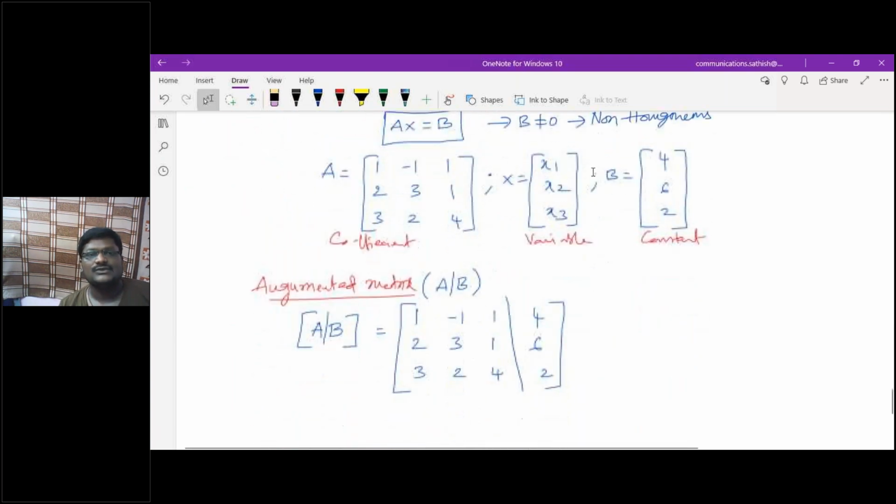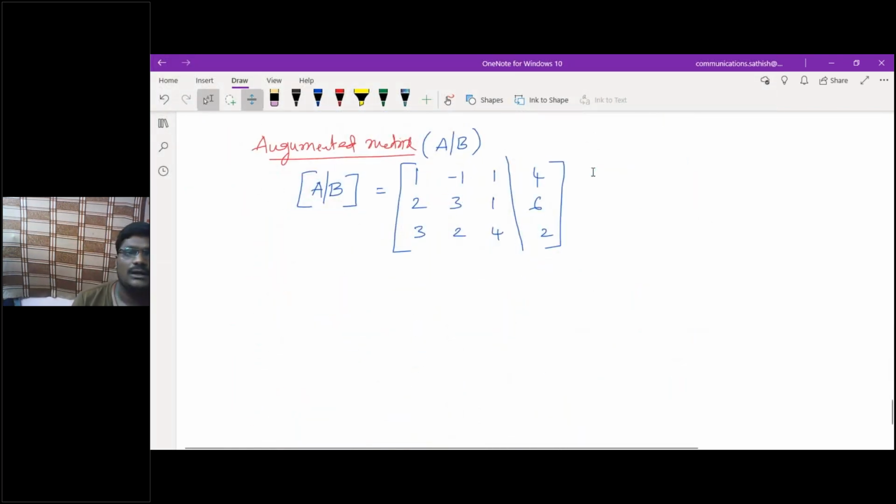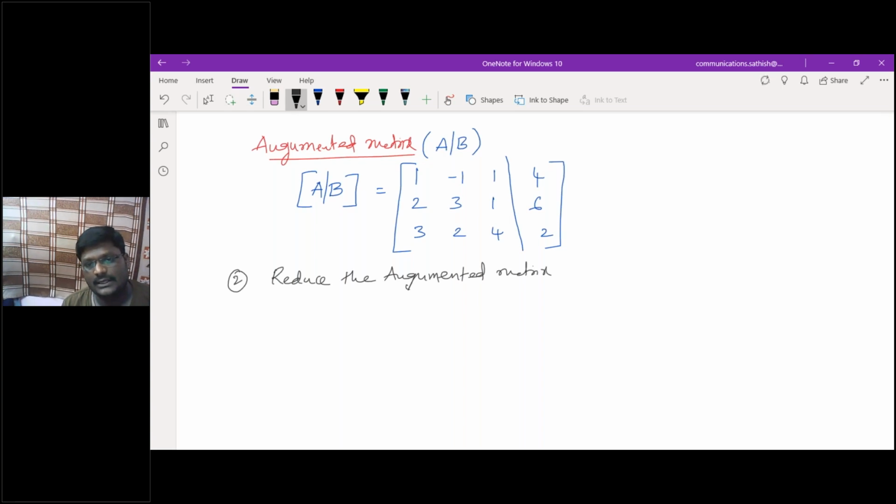Then step 2. After forming the augmented matrix, you need to reduce the augmented matrix into row echelon form.